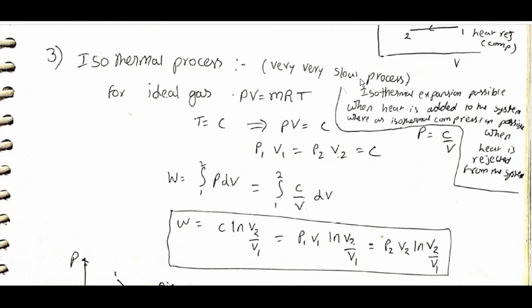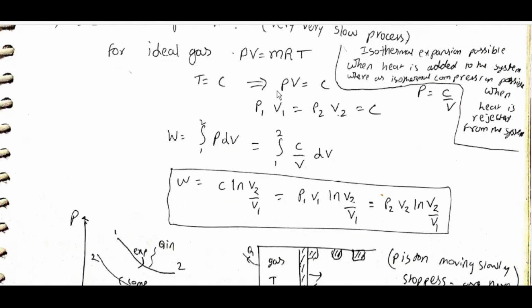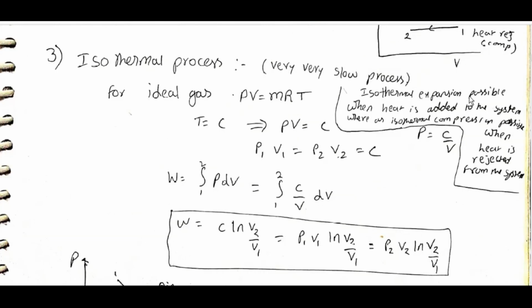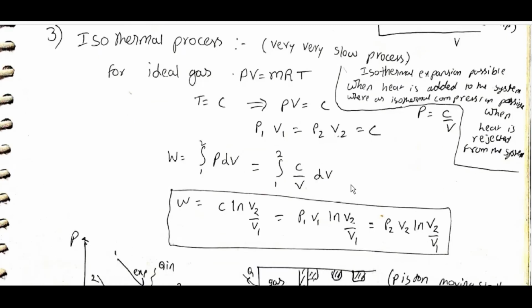Isothermal, a very slow process. For ideal gas, PV = mRT, T = constant, PV = C. P1V1 = P2V2 = C. P = C/V. Isothermal expansion is possible when heat is added to the system, whereas isothermal compression is possible when heat is rejected from the system.